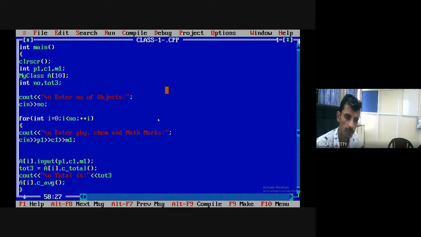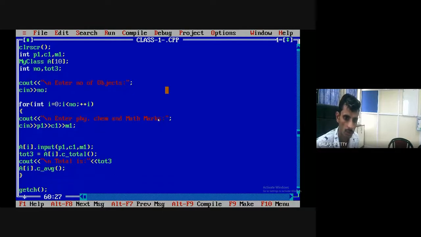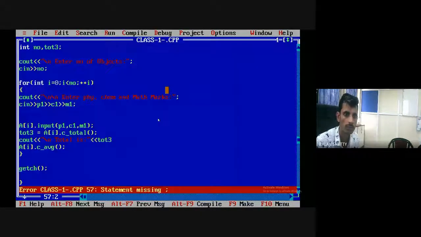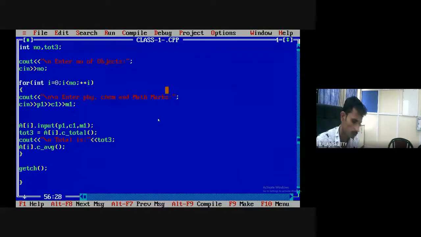Clear? What have I done? Yes or no? Number of objects 2. Clear? Now total is written in the main, not inside the class.